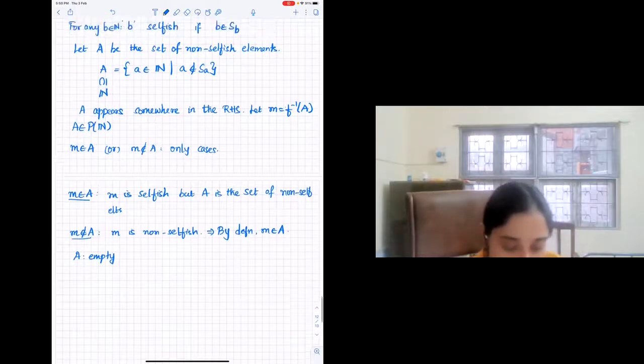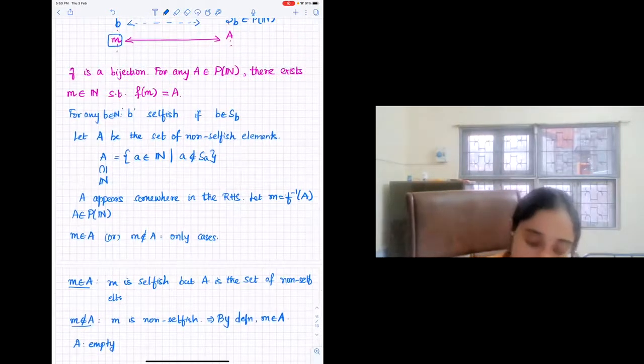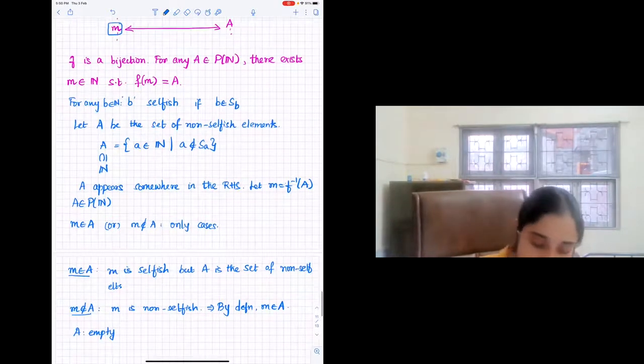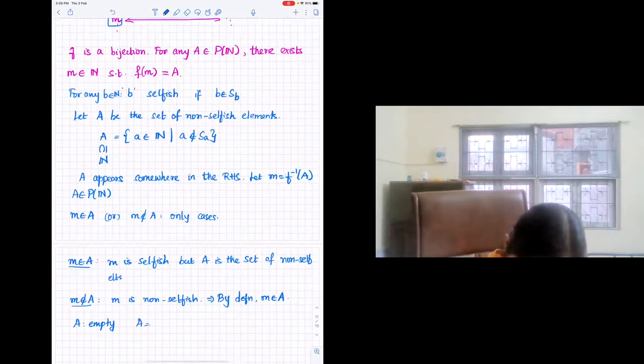Okay, so suppose A is empty. Then what does it mean? It means that no element is non-selfish, since A is the set of non-selfish elements. If that is empty, then every element is selfish, right?